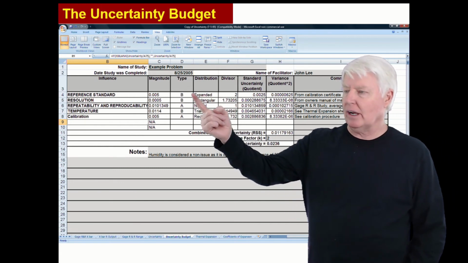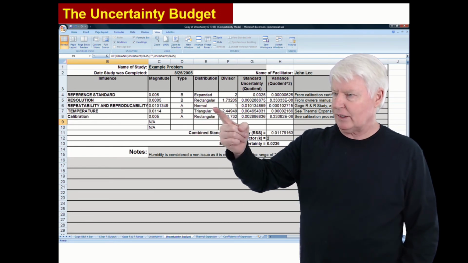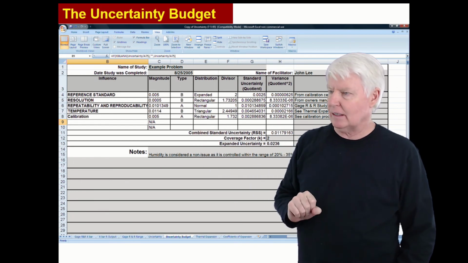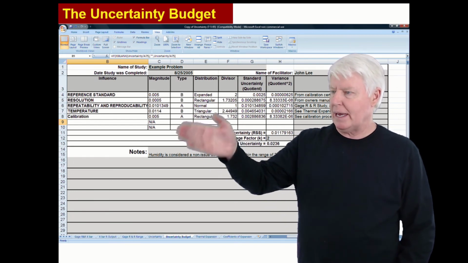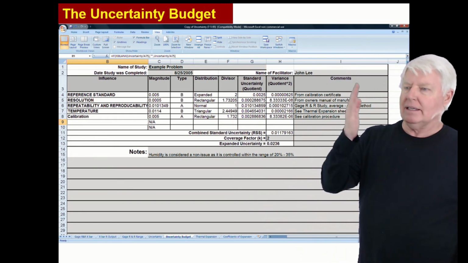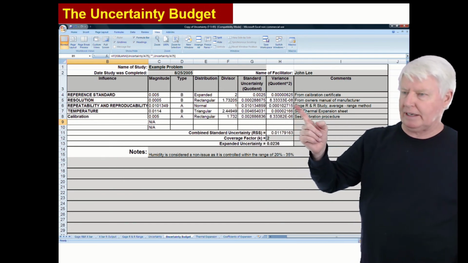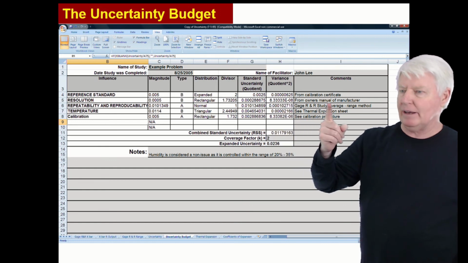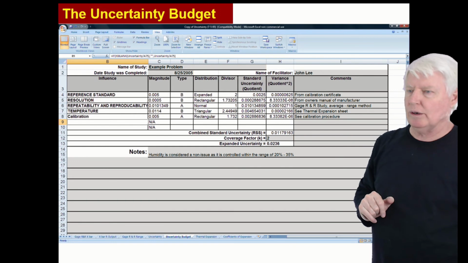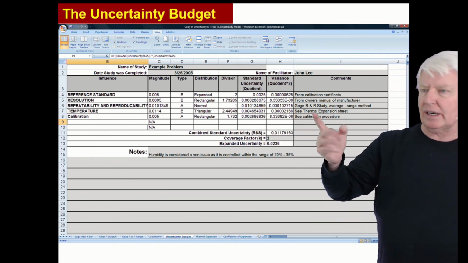Anyway, the uncertainty budget also says whether this is a type B calculation or a type A calculation. Type A assumes a normal distribution, type B includes the rectangular distribution. So I have a couple type A's, a few type B's. That's always a good combination. And then any comments: where did I get my A value from? The calibration certificate. Where do I get my A value for this rectangular distribution or resolution? From the owner's manual of the manufacturer. And where did I get this? From the gauge R&R study.